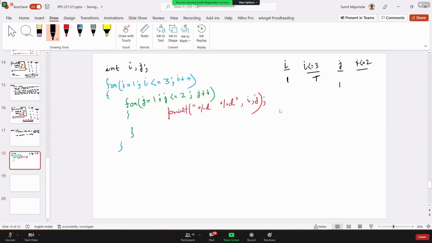Inner loop condition true or false? True. So what it will do? It will print 1 1. Right. 1 1. Let me give a new line.